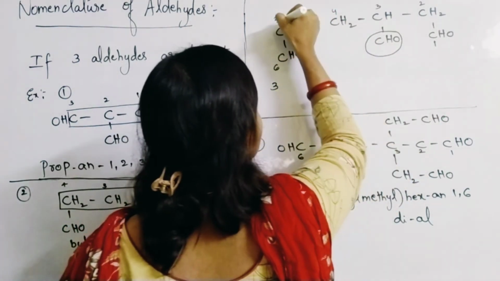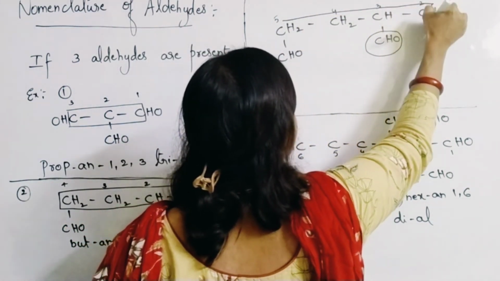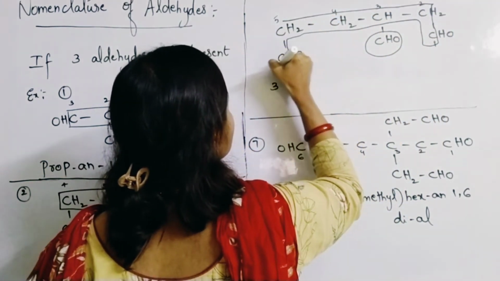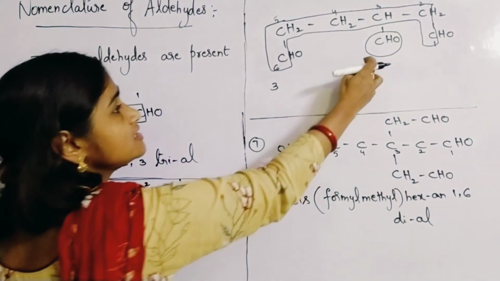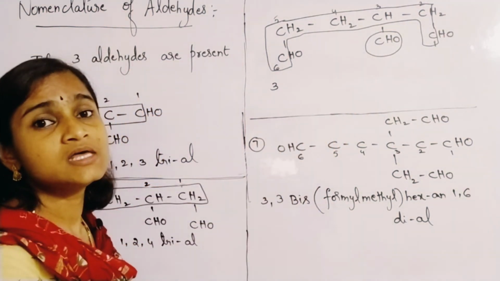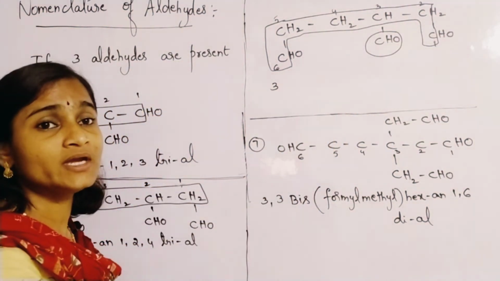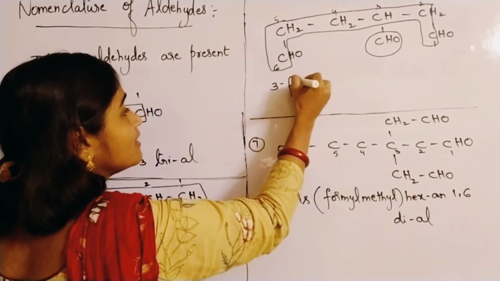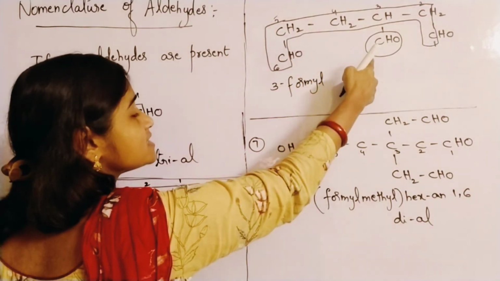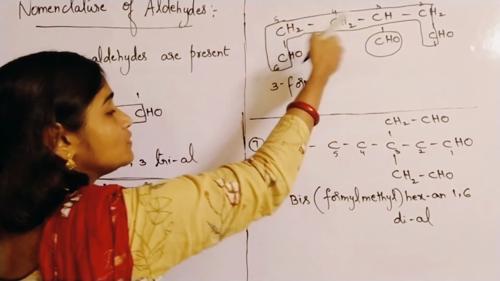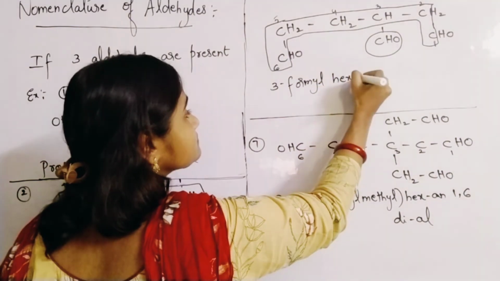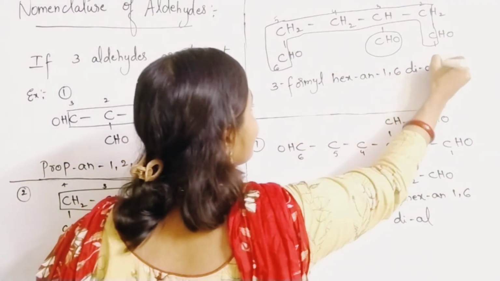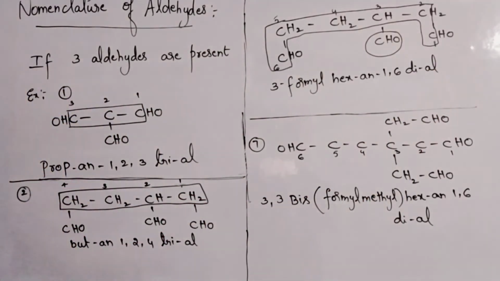This is your parent chain, and this one becomes your substituent. Please understand the point carefully. Then what will be the name of this compound? 3-formyl substituent, and the root word will become hexane. Hexane-1,6-dial. You can even write like this also.